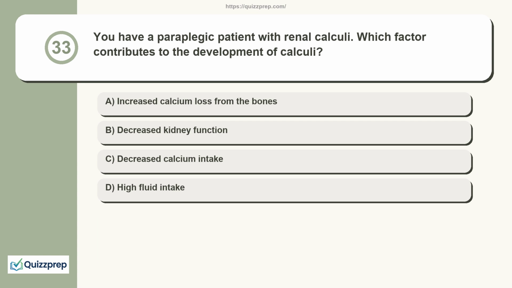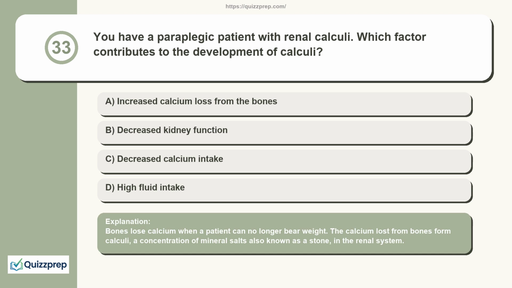Question 33. You have a paraplegic patient with renal calculi. Which factor contributes to the development of calculi? Increased calcium loss from the bones, decreased kidney function, decreased calcium intake, high fluid intake. Bones lose calcium when a patient can no longer bear weight. The calcium lost from bones forms calculi, a concentration of mineral salts also known as a stone, in the renal system.